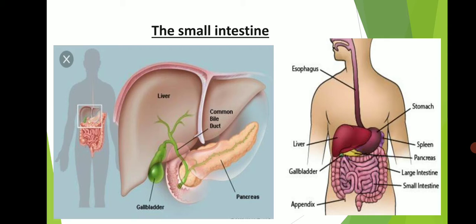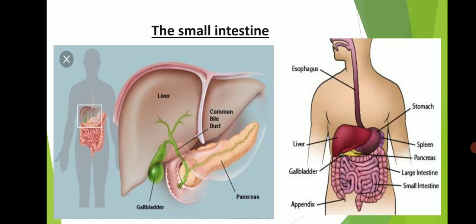It is about 6 to 7 meters long. It helps in digestion by using three types of secretion. The first secretion comes from the liver, the second secretion comes from the pancreas, and the last secretion comes from the inner wall of the small intestine.